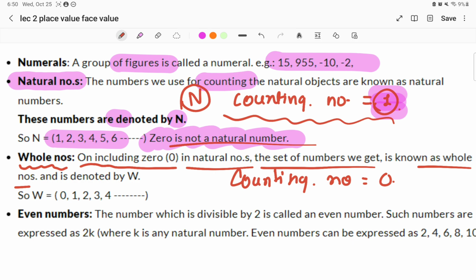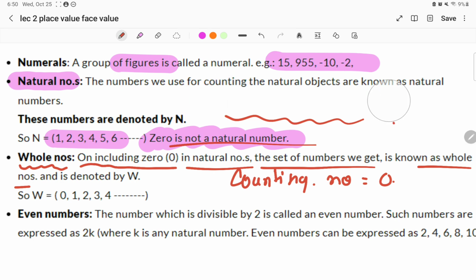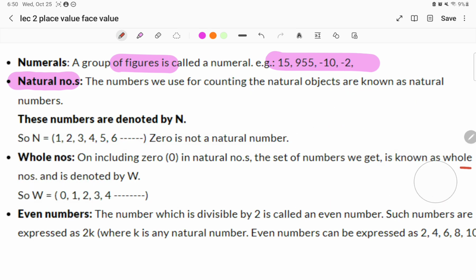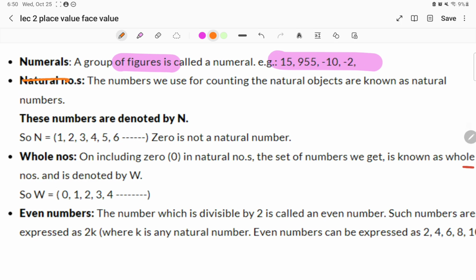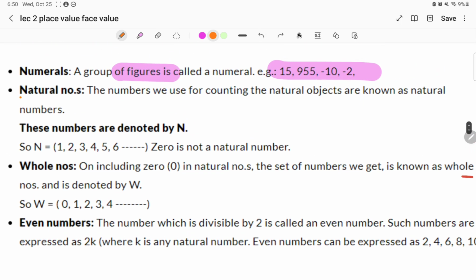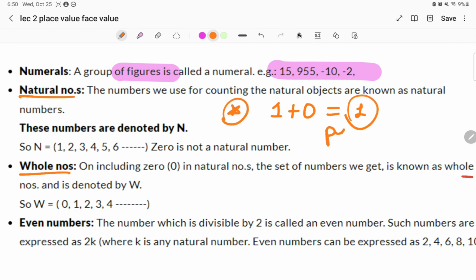If we see the previous year question paper, the question that was asked was: what is the sum of the smallest natural number and the smallest whole number? Now we know the smallest natural number is 1, and the smallest whole number is 0. The summation of both is going to give us 1. This was the question from the previous year question paper. Okay, please make a note of it. I hope you have understood both the terminologies.